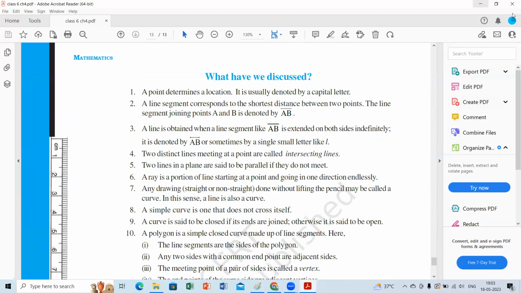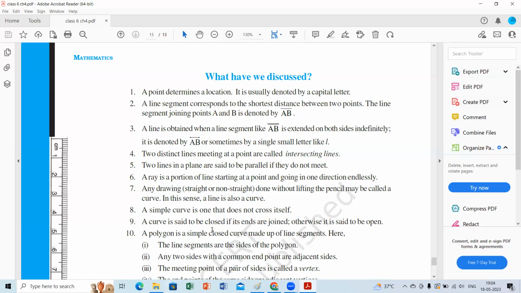The definition of polygon. Yes, Monish, what are polygons? Ma'am, polygon is a simple closed curve which is bounded by line segments. Example, we can take heptagon, also known as septagon. A circle is not a polygon, and you said pentagon or octagon.